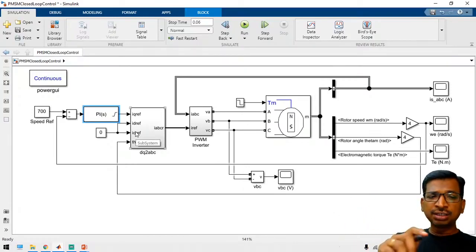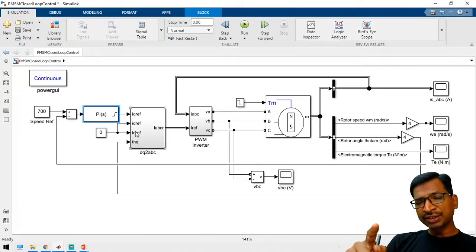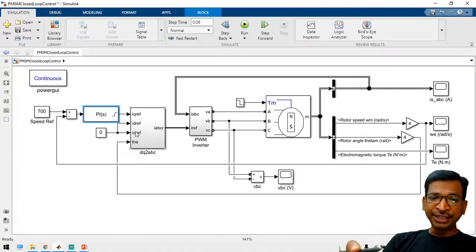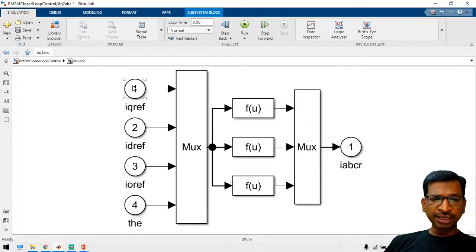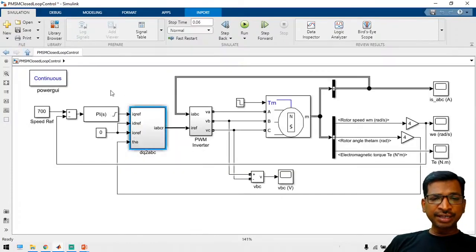By default, if you compare the PI value, then you can get a reference current. That reference current can be considered as an ID reference. For IQ current and then I naught, we can take it as a 0 value, right? So IQ reference, ID reference, I naught reference and then theta. See here the theta we are taking from the rotor angle, right? The encoder will give you the theta value, right?